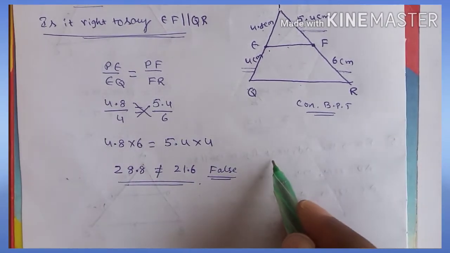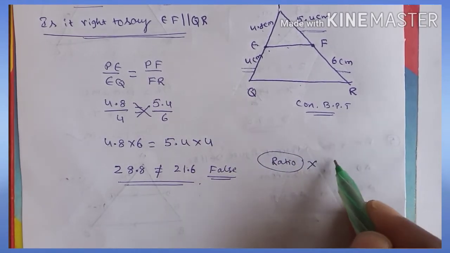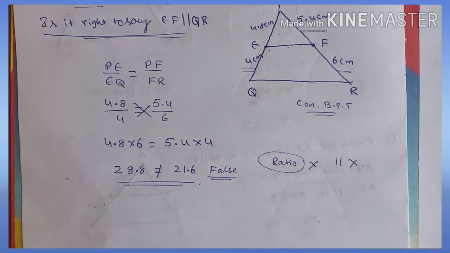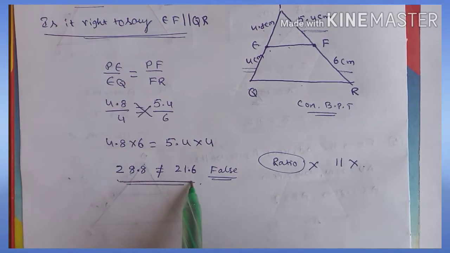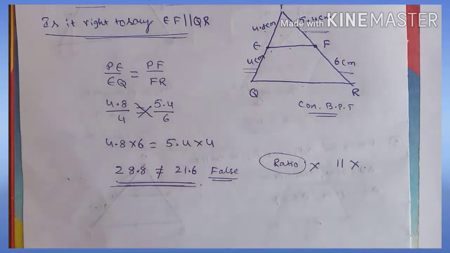So what we can say, corresponding sides ratios are not equal, therefore the two lines are also not parallel. We can say that it is not right to say the given two lines are parallel, because corresponding sides are not divided in the same ratio, so the lines are not parallel.